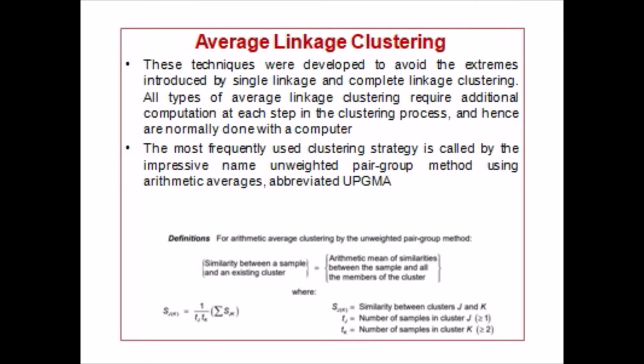Definition for arithmetic average clustering by unweighted pair group method: similarity between a sample and an existing cluster is equal to the arithmetic mean of similarities between the sample and all the members of the cluster, where Sjk is equal to 1 by Tj Tk, sigma Sjk, where Sjk is the similarity between clusters j and k. Tj is the number of samples in cluster j, which is greater than or equal to 1. Tk is the number of samples in cluster k, greater than or equal to 2.